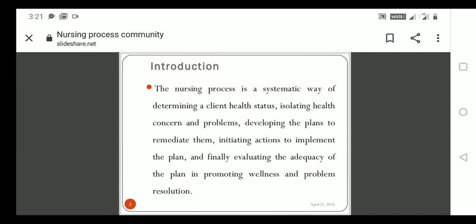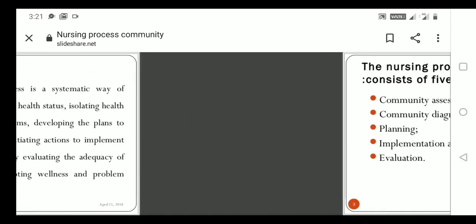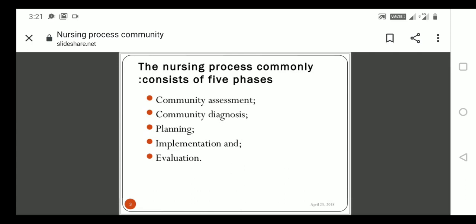Once you come to the Department of Community, we call it the community health nursing process. Go through that one. There are 5 phases: assessment, diagnosis, planning, implementation and evaluation. In the community nursing process, the first is community assessment, the second is community diagnosis, the third is planning, the fourth is implementation, and the next is evaluation. We'll see them one by one.